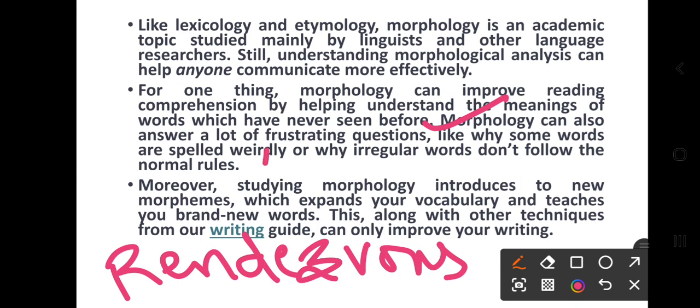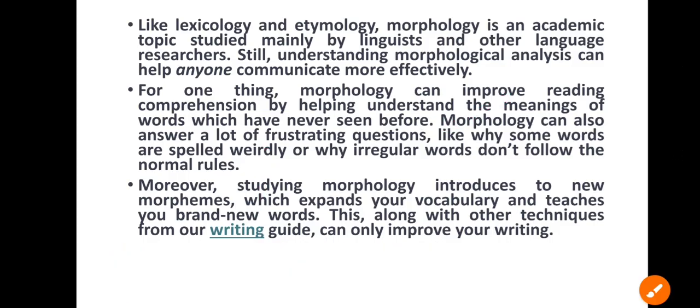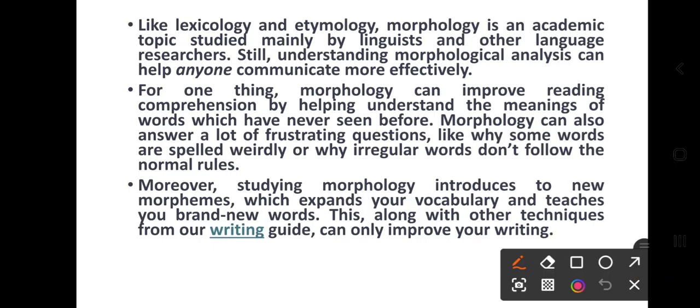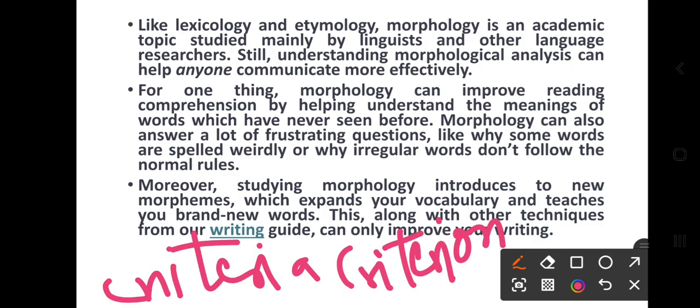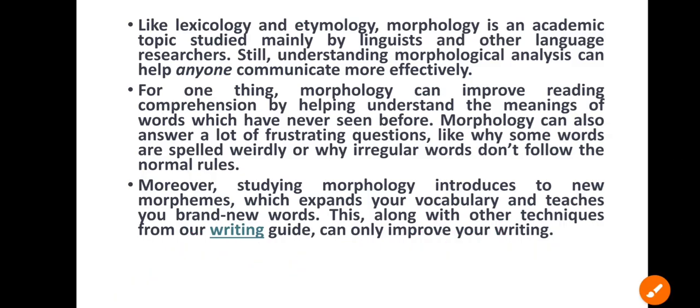So this is weirdly spelled. And irregular forms don't follow the normal rules. Just now we discussed criteria and criterion, that is an irregular plural form, right?